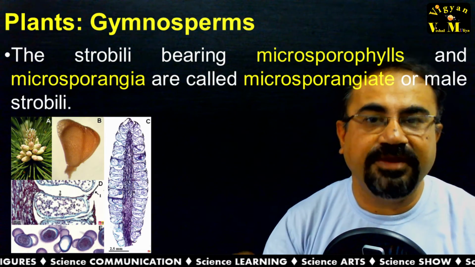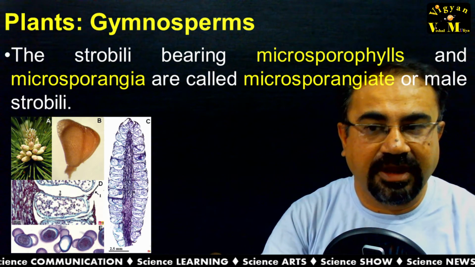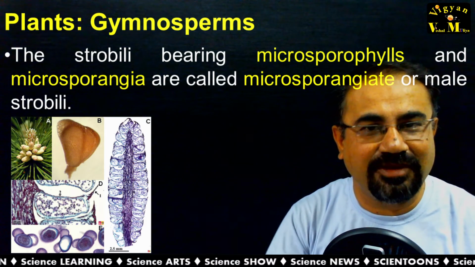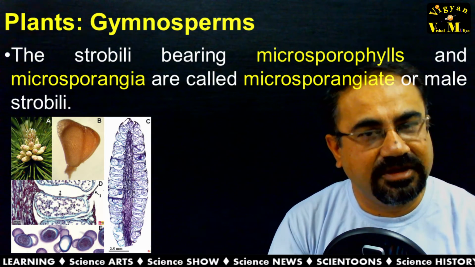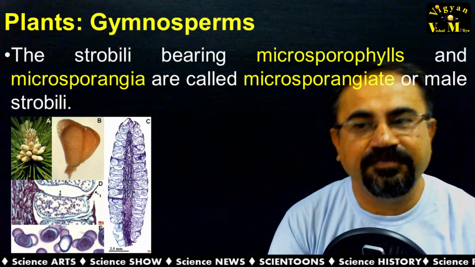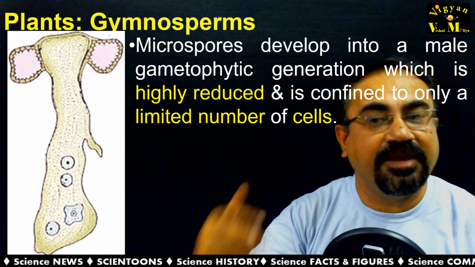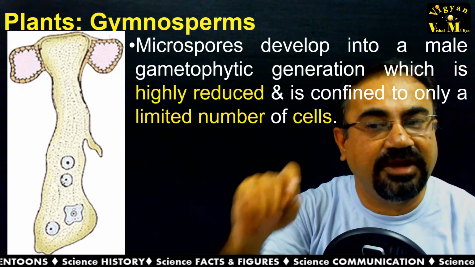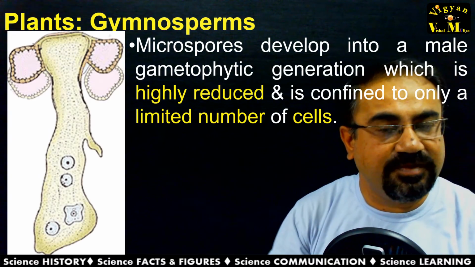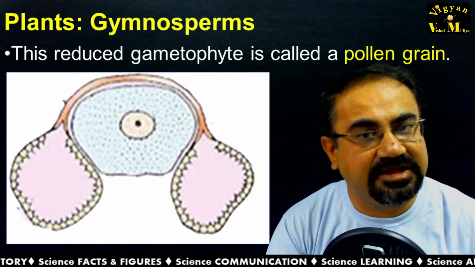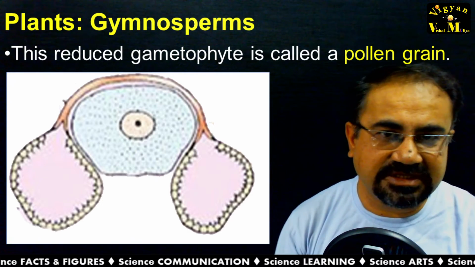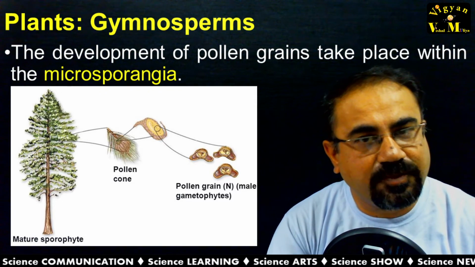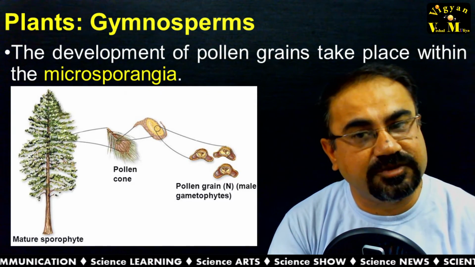These strobili are having microsporophyll and microsporangia. It is called microsporangiate strobili, or male cone can be termed. Microspores developed into male gametophyte, and male gametophyte is highly reduced and confined to only limited cells. Here we can see this reduced gametophyte is called pollen grain, and one can see the huge size pollen grain here. The development of pollen grain takes place within the microsporangia.